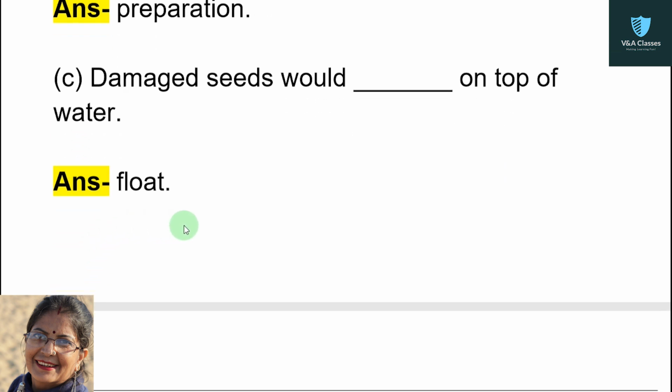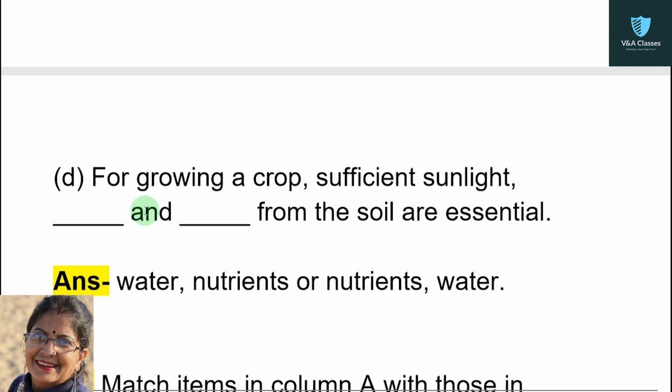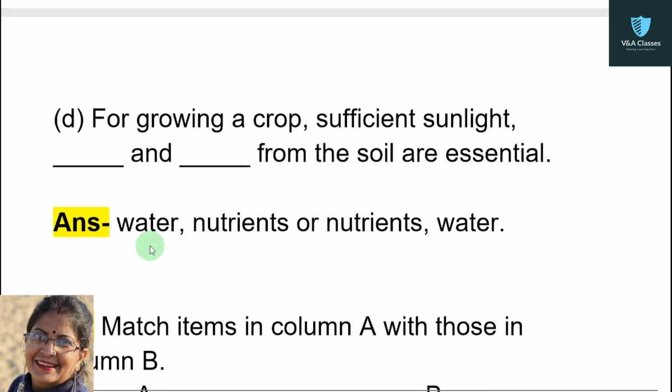Answer will be float. Next, for growing a crop, sufficient sunlight dash and dash from the soil are essential. Answer will be water and nutrients or nutrients and water.